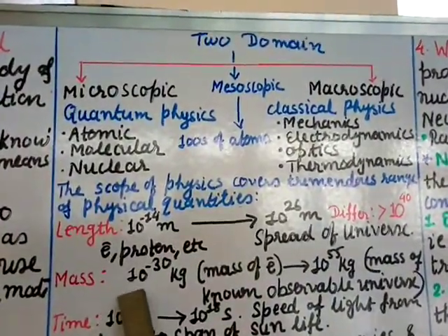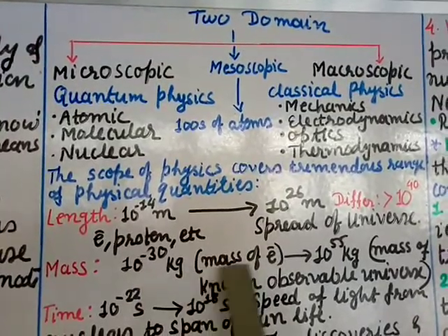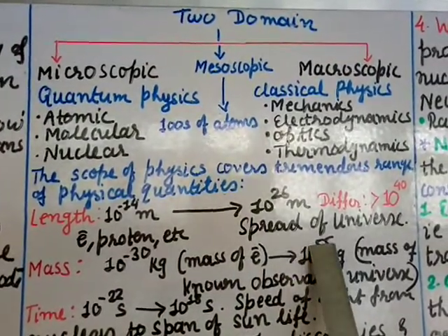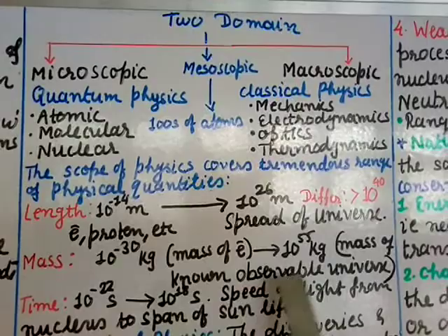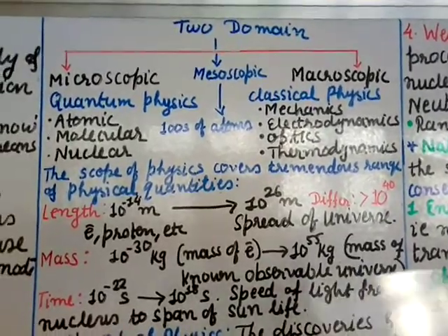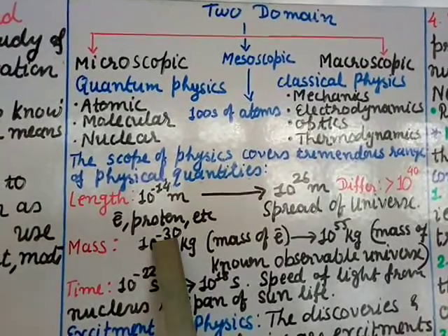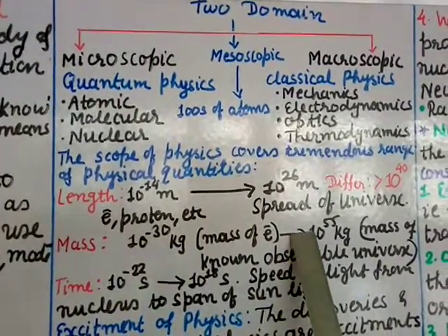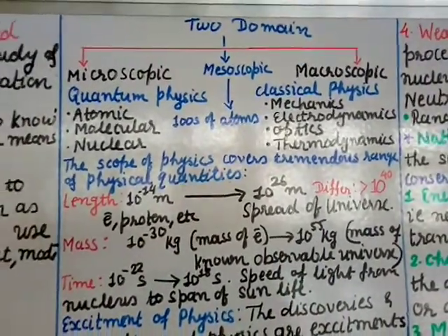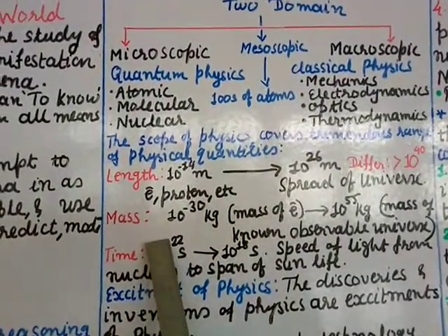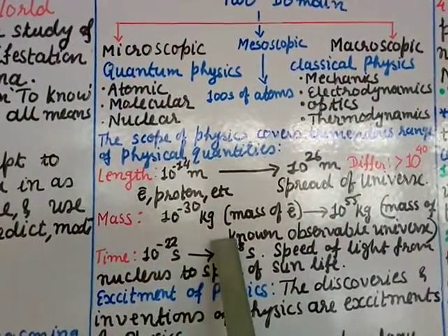Mass ranges from 10 to the power minus 30 kg, that is the mass of an electron, to 10 to the power 55 kg, that is the mass of the known observable universe. So in mass also it is very vast. See, 10 power minus 30 means very tiny, and 10 power 55 means very large. In time, 10 power minus 22 second to 10 to the power 18 second.